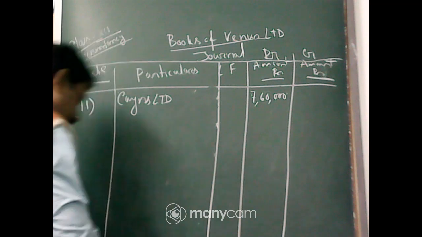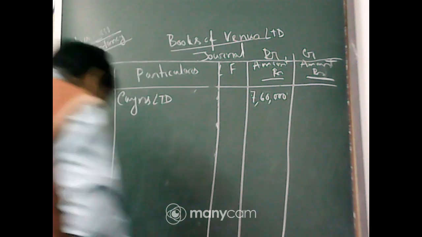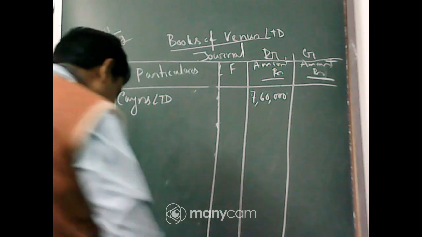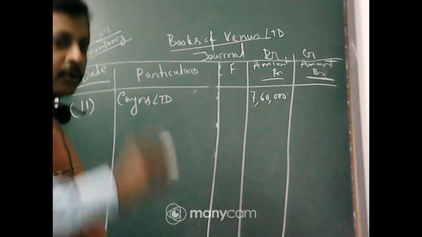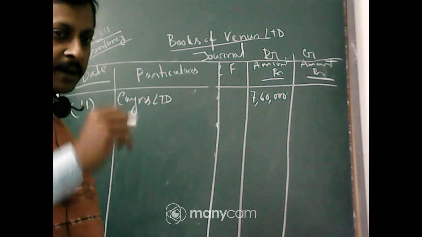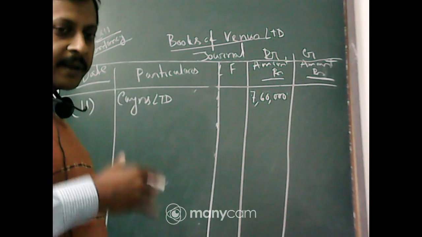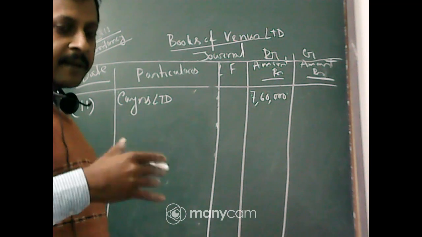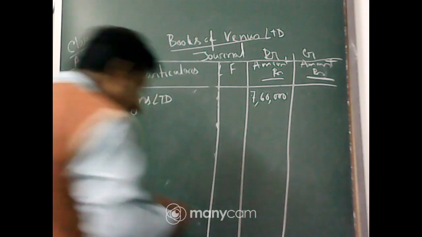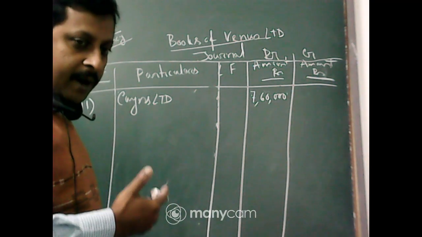Now here you can see in your practical problem, they said that Venus Limited issued 9% debentures. The debenture is 9%. There is always a percent. This percentage signifies the interest rate. If this is 10%, the interest will be 10%. If this is 12%, the interest will be 12%. In that case, this is 9%, means the coupon rate is 9% per annum for these debentures.